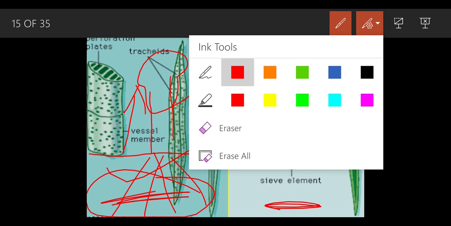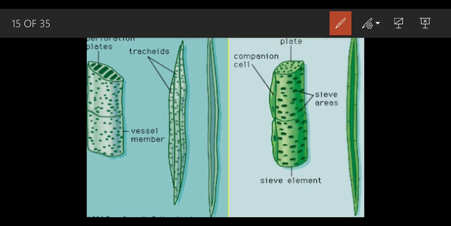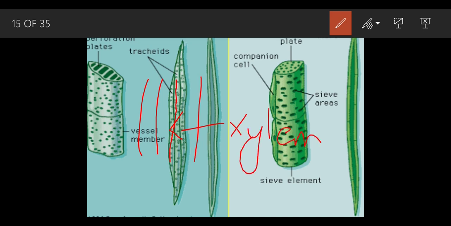Now, where exactly is the xylem present? The xylem is present in the central region. Suppose this is a stem, and suppose I make a vessel like this, and this is the xylem, and the space here and here is the phloem.